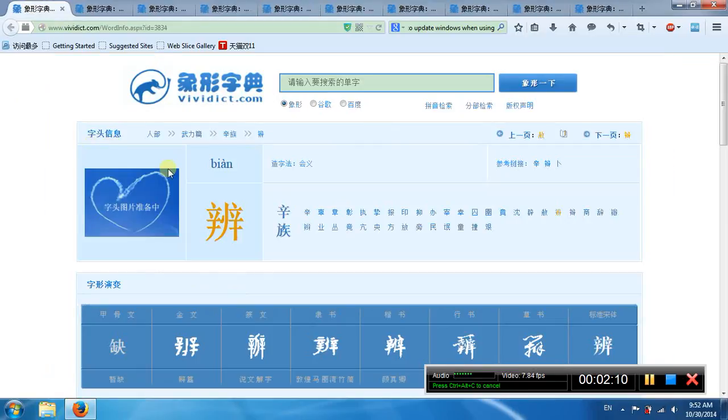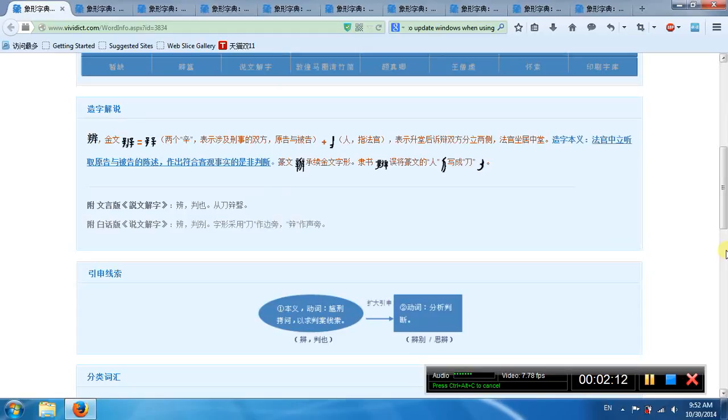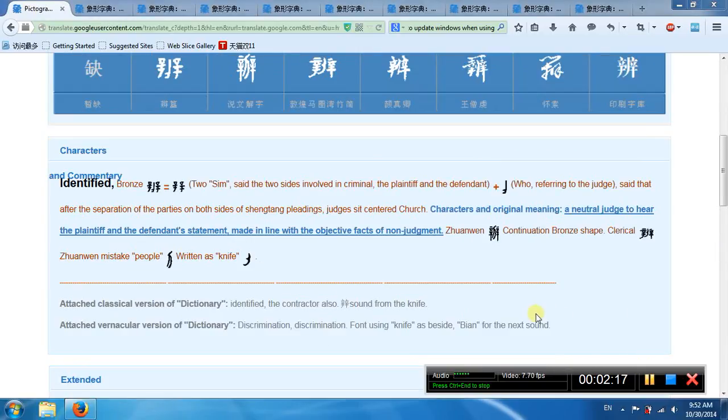There's another bian. This means debate. So this character has 2 parts. This part means criminal, plaintiff, and defendant. This part means a judge.